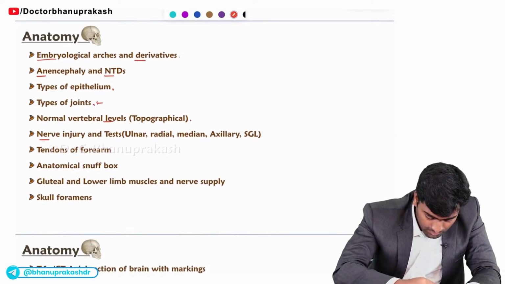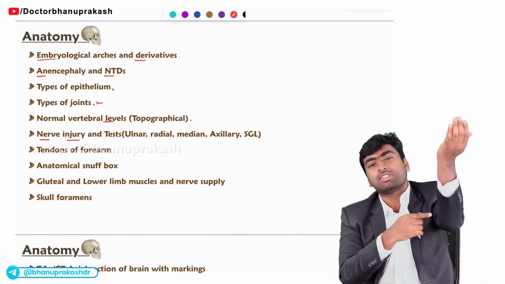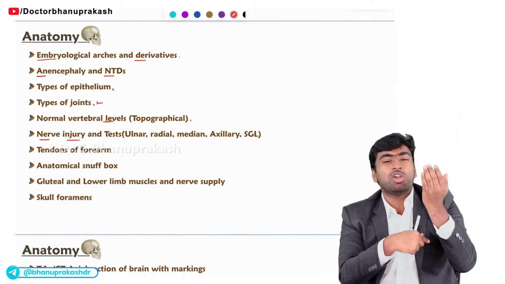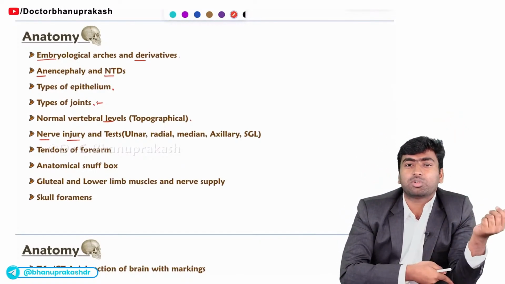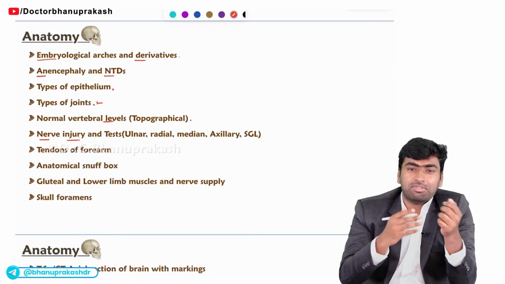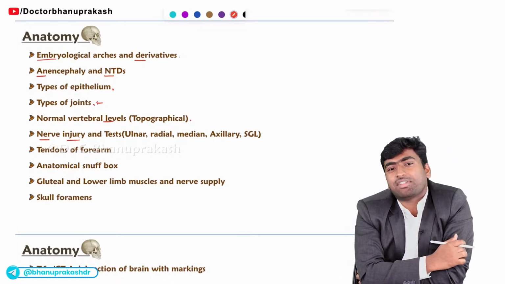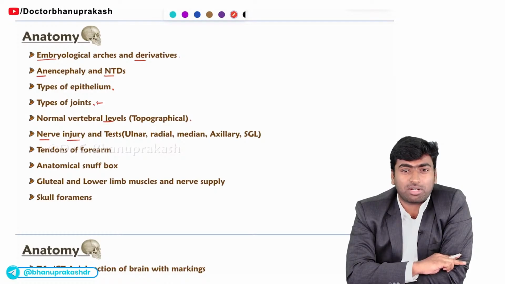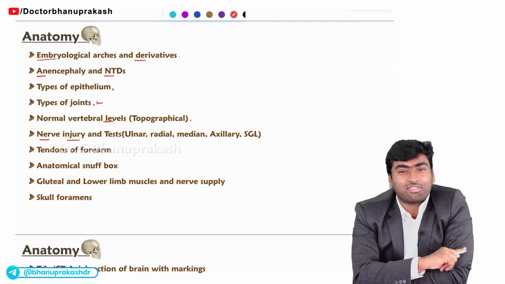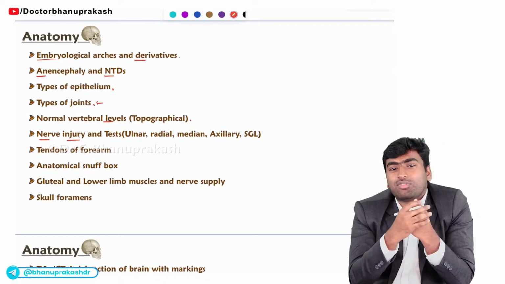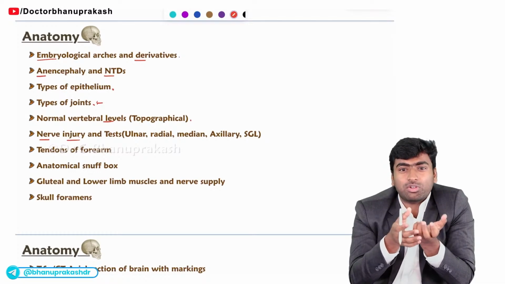And the next one is nerve injury. Sometimes they may just give an anatomical image and ask you which of the following nerves is related to the structure. Or sometimes they will go clinically. They will give an x-ray of the humerus with a fracture at the shaft of humerus. Once they give this x-ray, they will ask you which of the following nerves is related to it. So we know it is the radial nerve.